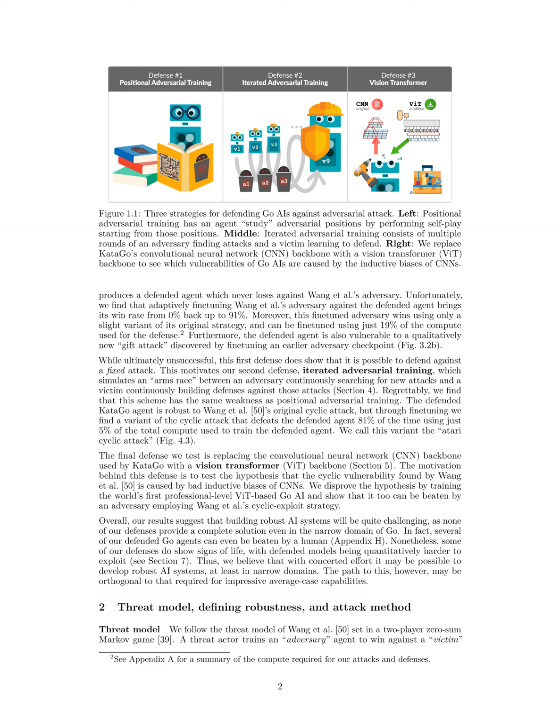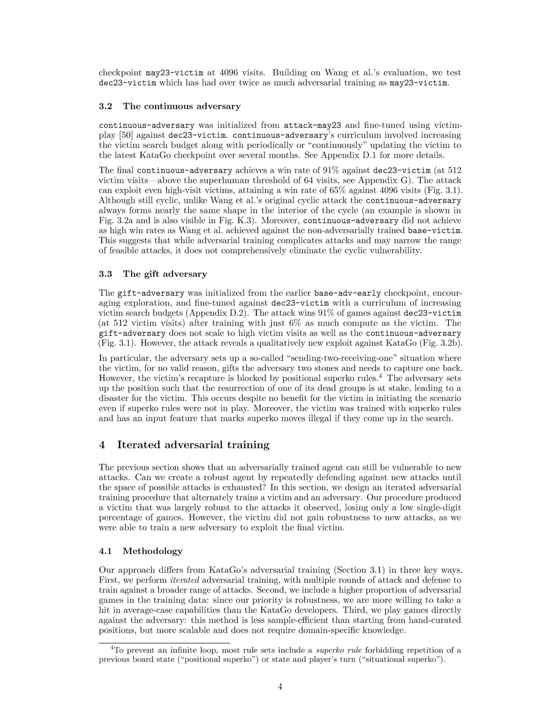The positional adversarial training defense is tested by training new adversaries that beat the strongest Go AI network, showing vulnerabilities despite initial defense. The iterated adversarial training defense involves training a victim and an adversary alternately, resulting in victims that are largely robust to observed attacks but still vulnerable to new attacks.